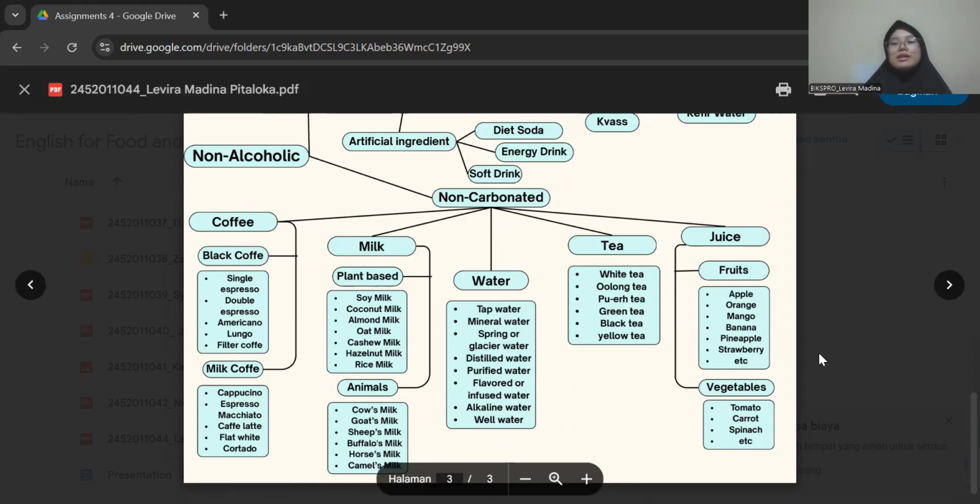And for the last is juice. Juice is divided into two, fruit juice and vegetable juice. For fruit juice, examples are apple juice, orange juice, mango juice, banana juice, pineapple juice, strawberry juice, and so on. And for vegetable juice, examples are tomato juice, carrot juice, spinach juice, and so on.